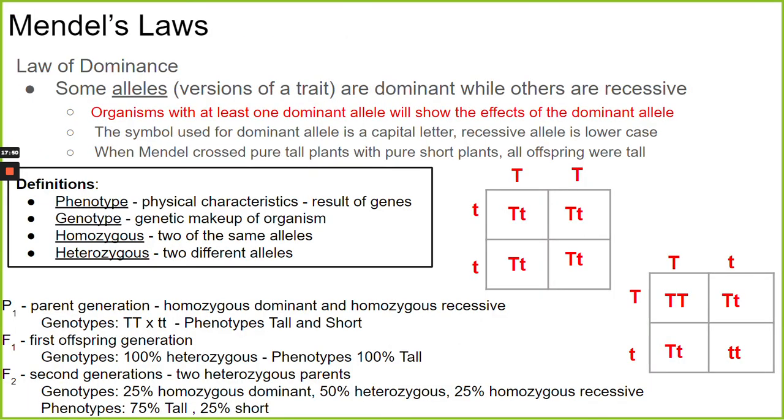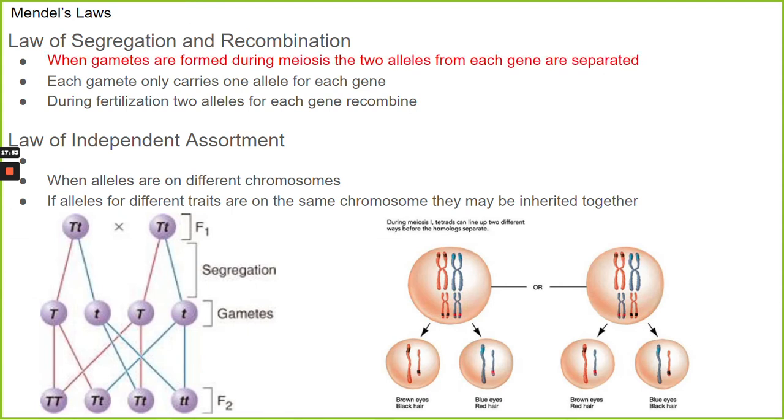So why has this happened? So Mendel saw that, or came up with this law called segregation and recombination. So we learned about meiosis recently. And we know that in meiosis, the gametes that are formed, each gamete gets one of the homologous chromosomes. So the alleles that a parent has get separated during meiosis. Each gamete is only carrying one allele for every trait. So they're being segregated, they're being separated.